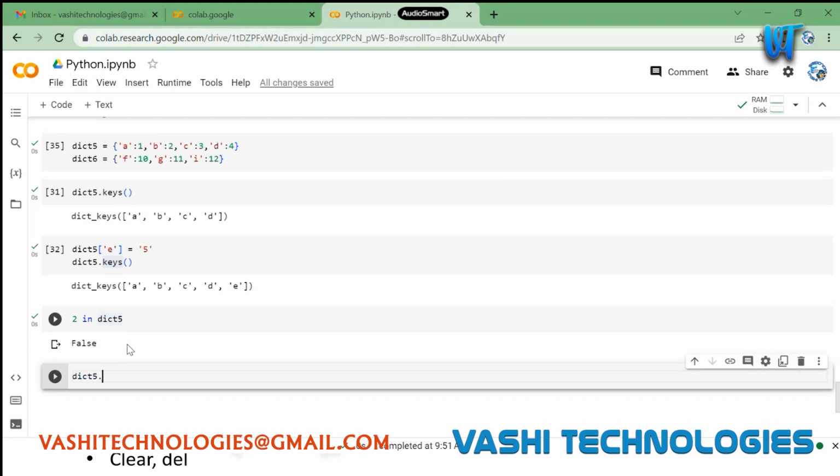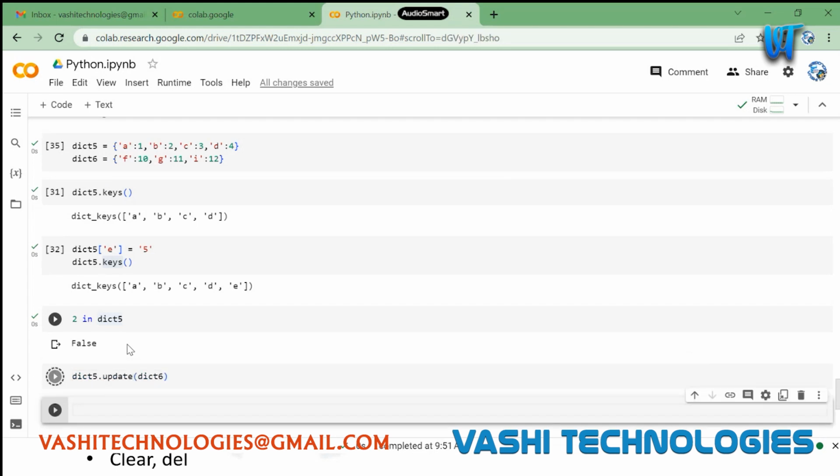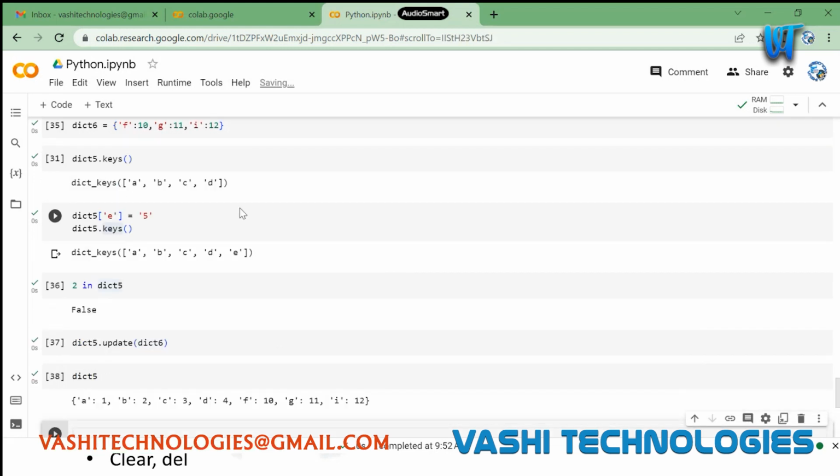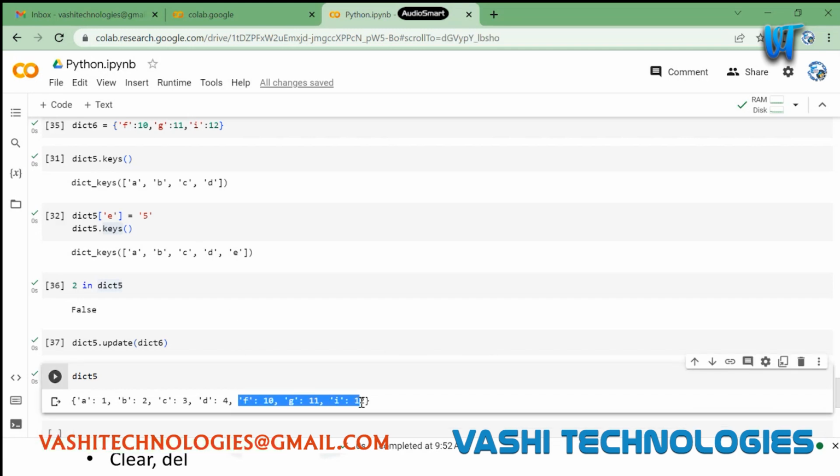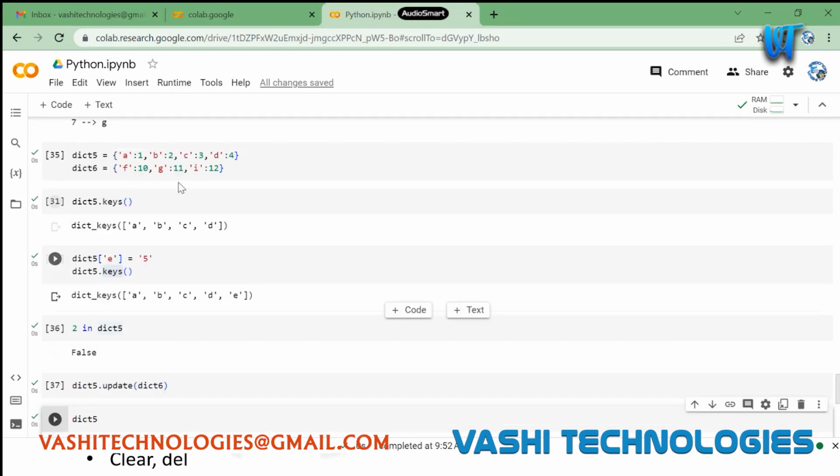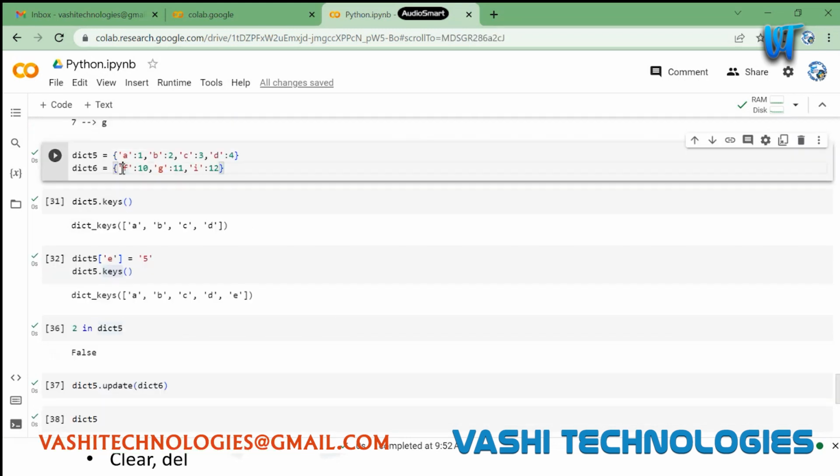If I perform dict5.update of dict6 here, it will just update dict5 with the dict6 items. You can see that dict6 items are also updated here in dict5 at once. And if items are already present, let's say I give a key of c and assign it 33 over here.